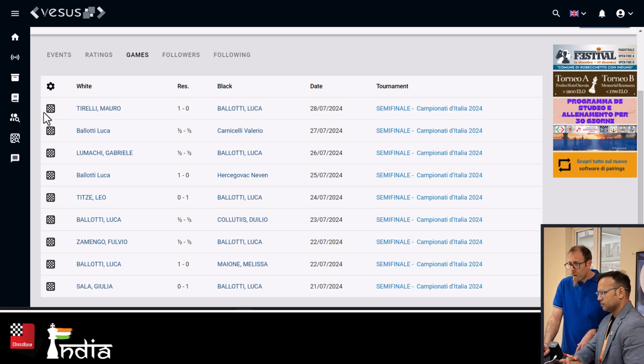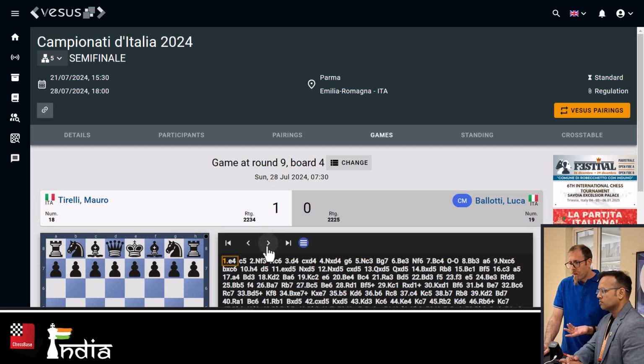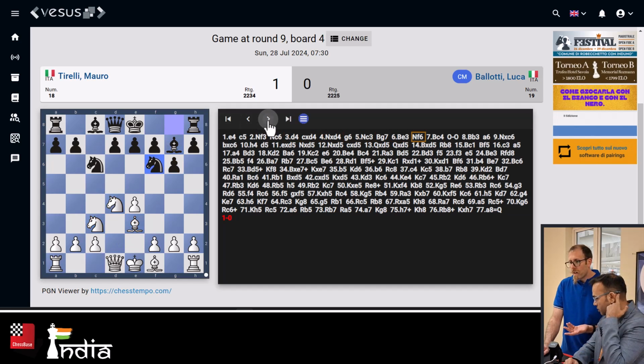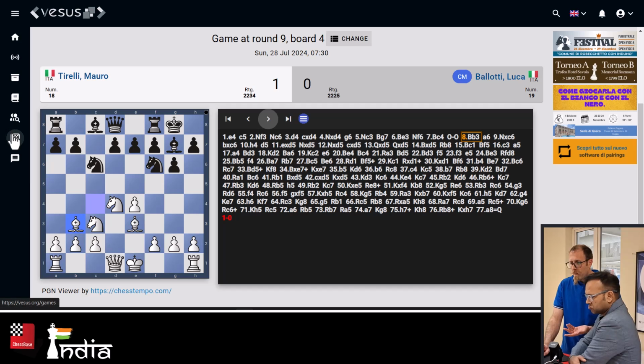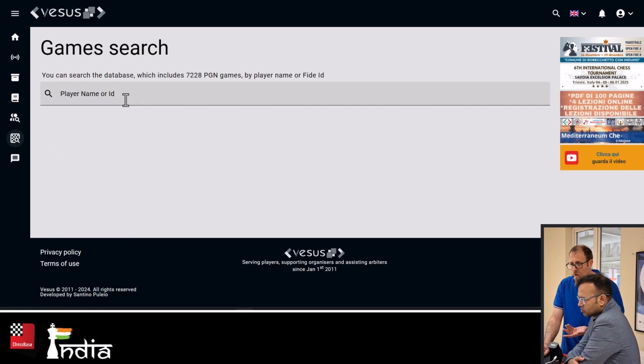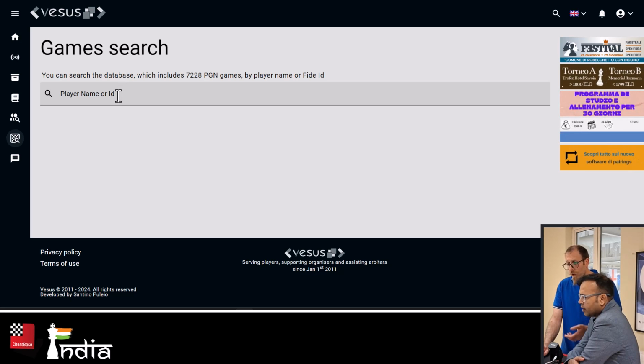It's available to anyone. So you can go here, and it will load the game and you can start playing through the game. You have all the information. You can check the game for all the players. The games are also available here. There is a page where you can search for games. You can search for a FIDE ID or the name of the player, and it will show you all the games that you have.